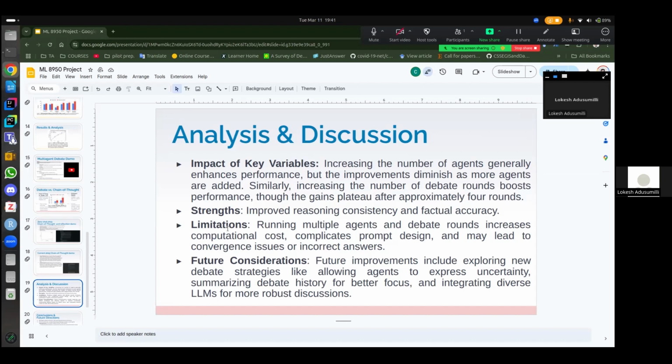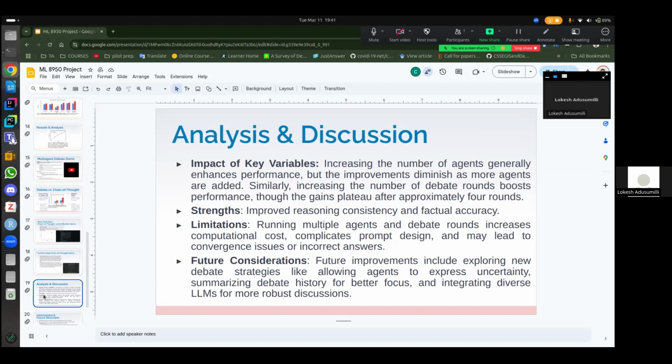Coming to the future considerations, they include exploring new debate strategies like allowing agents to express uncertainty, summarizing the debate history for better focus, and integrating diverse large language models for more robust discussions.